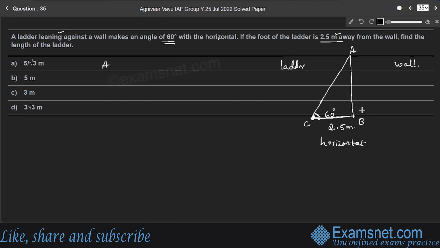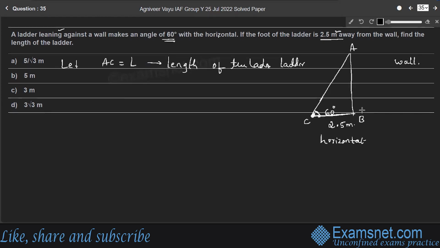We need to find AC, right? So let AC be equal to L, the length of the ladder. Because of the ladder and its position, here we have a triangle, particularly a right angle triangle because of the wall, ABC. In a right angle triangle, we can apply trigonometric functions, right? So here we need to find the length of the ladder L, AC.